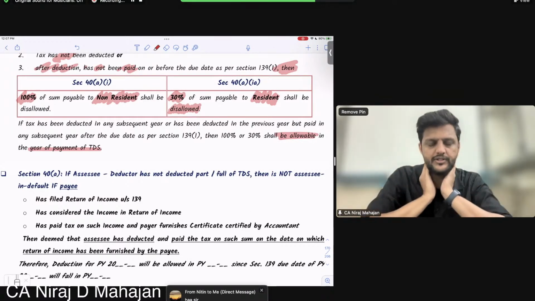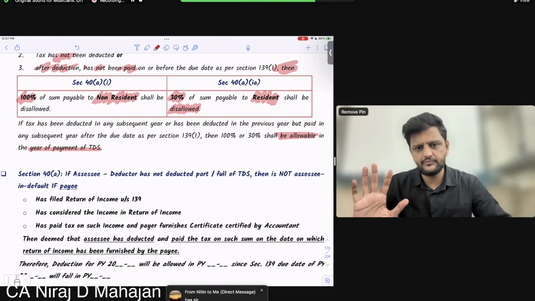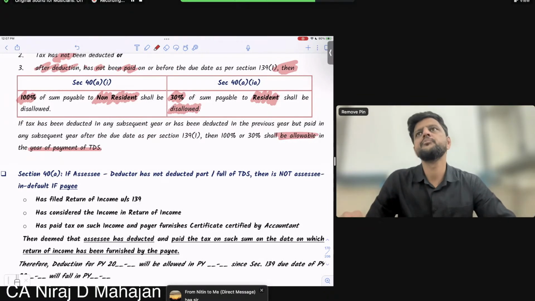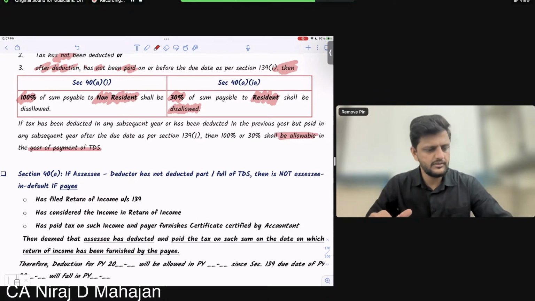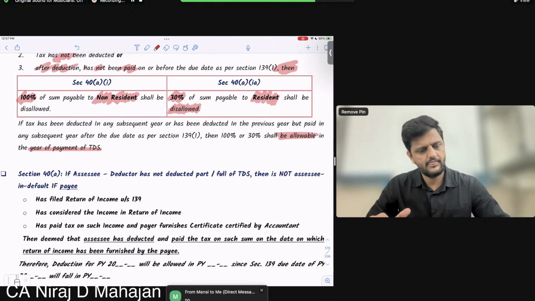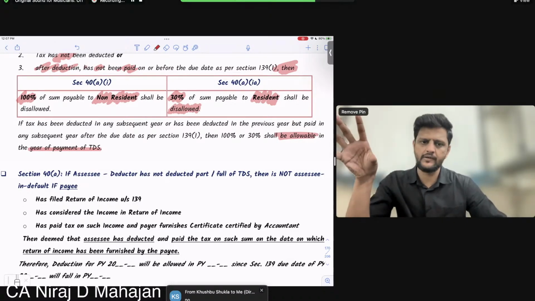So let me ask you again a simple question. Under 40A1 and 40A1A, some disallowance will happen. And I'm talking of disallowance. So the only question is whether it is a permanent disallowance. Just like 43B, it is not a permanent disallowance. So if you don't comply, there will be disallowance.